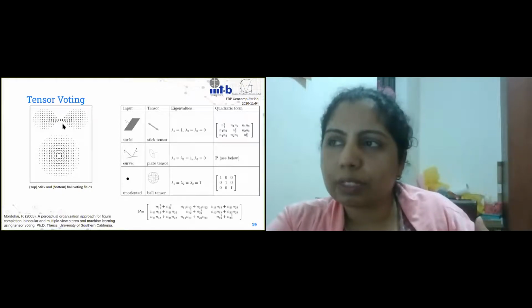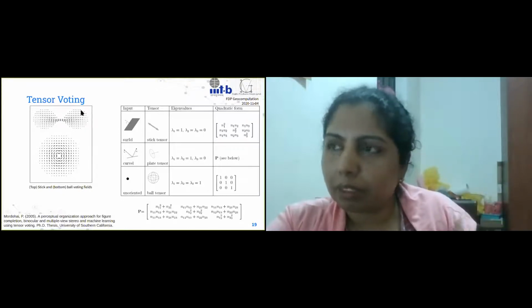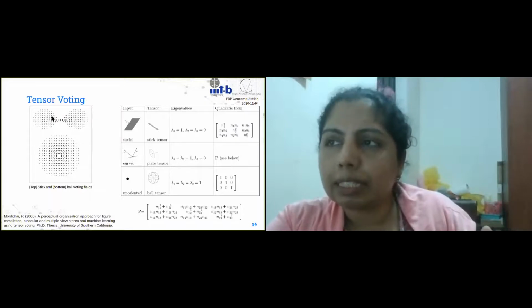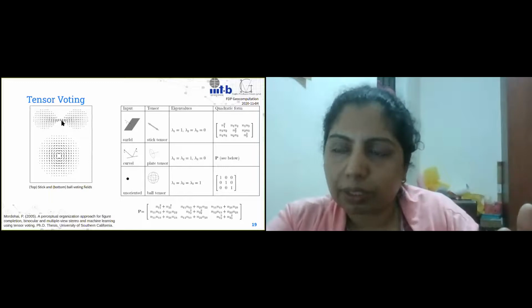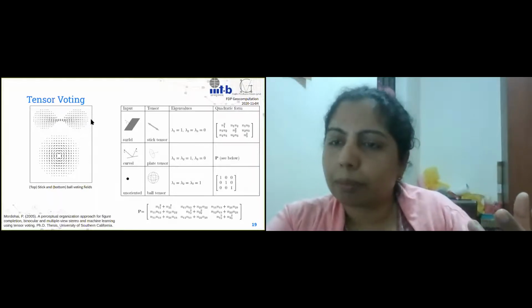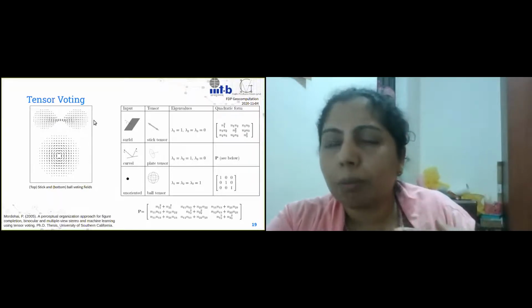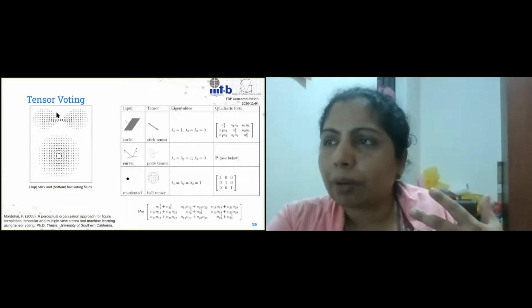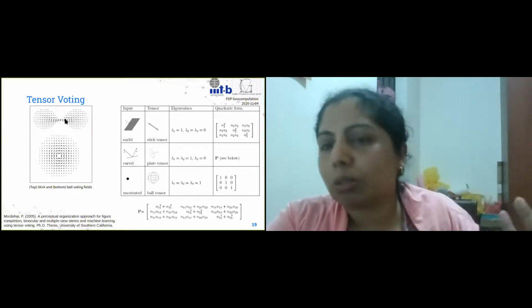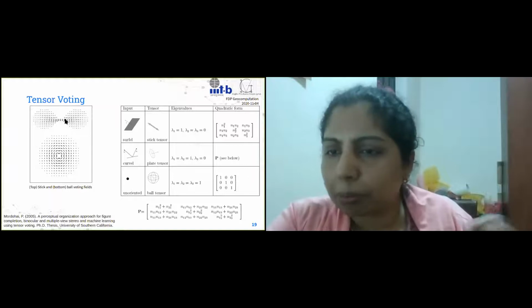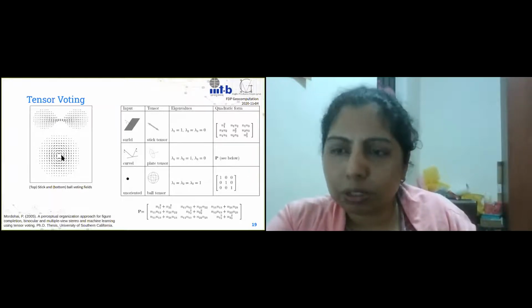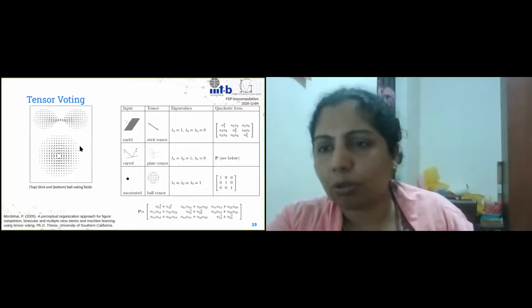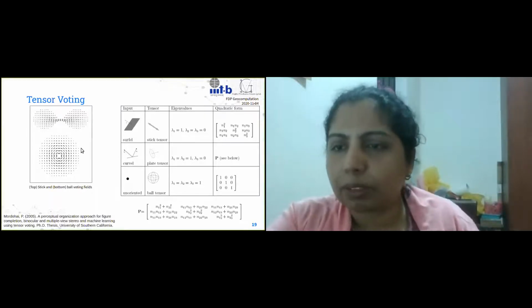It uses this dumbbell shaped field, and it says that the neighbors which are very close are going to influence that point a lot, much more compared to the points which are further away. And the points in these places are not going to influence that particular point at all. If it is a ball tensor, it just means that the closer ones influence a lot, and as they go further away, they don't influence as much.